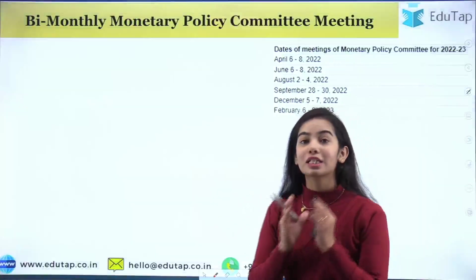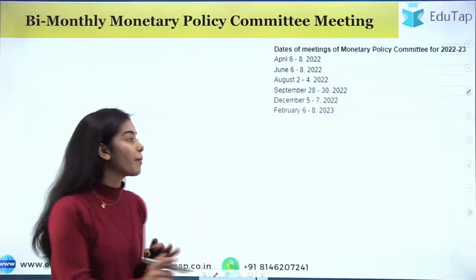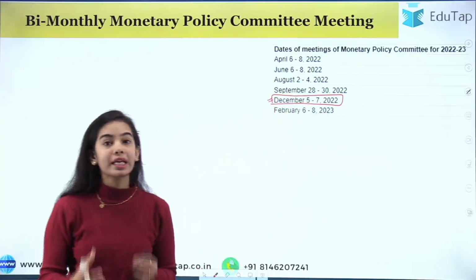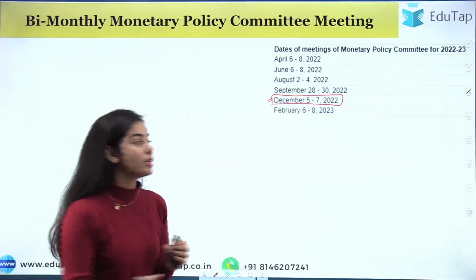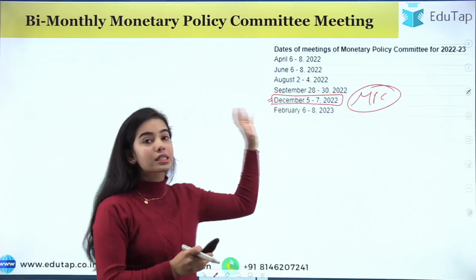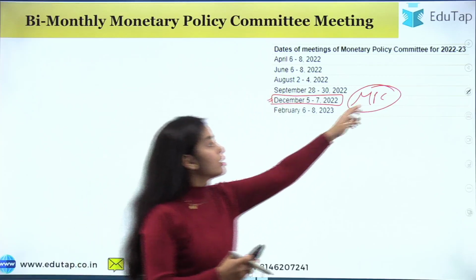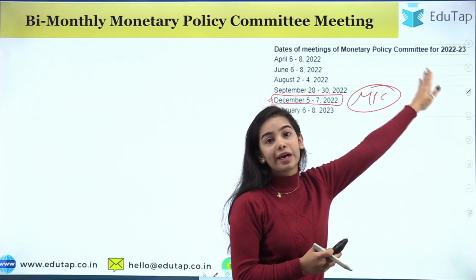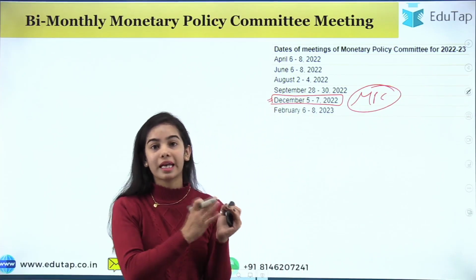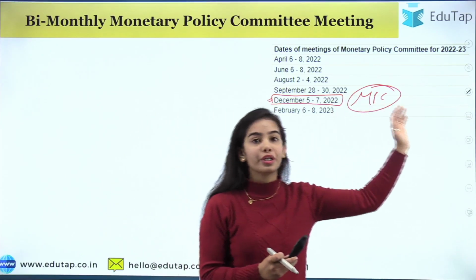So now, starting with today's topic, that is regarding the bi-monthly Monetary Policy Committee meeting that has happened in December 2022. Recently this meeting has concluded, and there are decisions that have been taken by the Monetary Policy Committee. This is the complete schedule for the meetings that were held and are going to be held for the financial year 2022-23. You know that the financial year started from April 2022 and is going to end in March 2023.